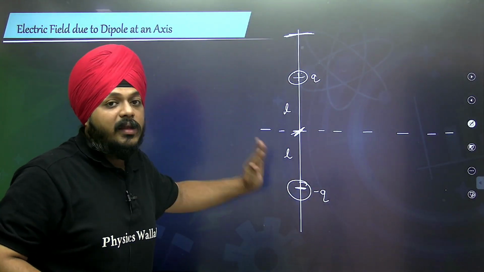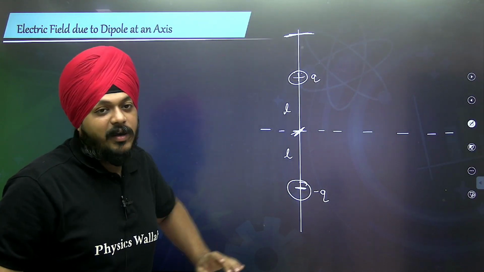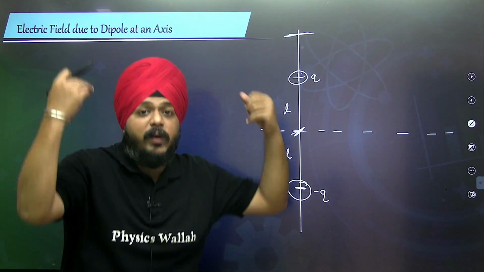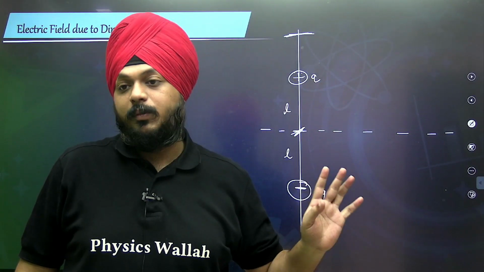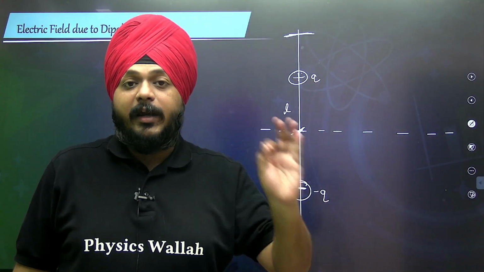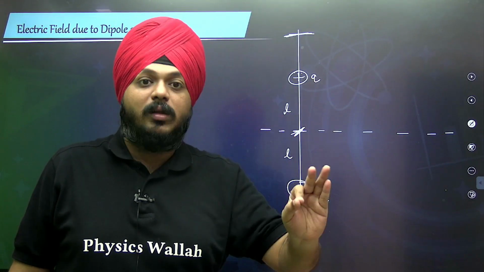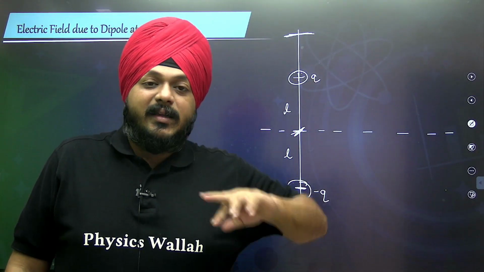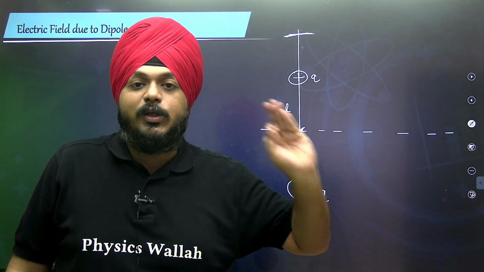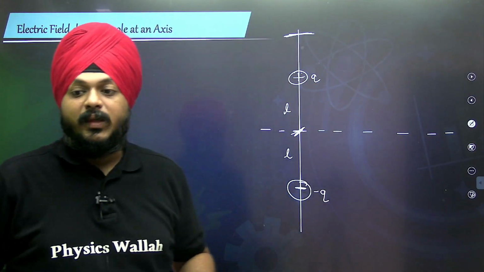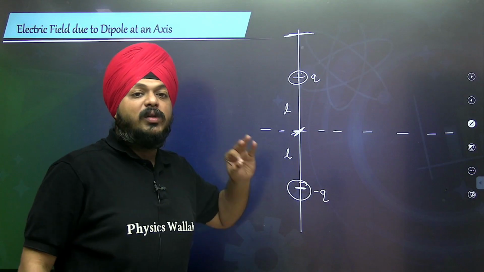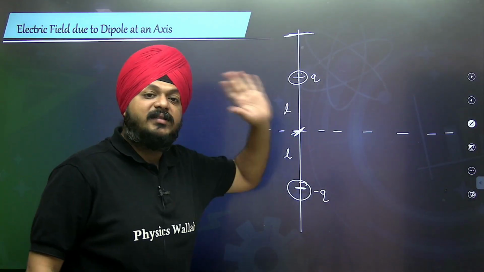This distance can be anything. Generally, students have the misconception that the distance is always 2L. No, it's just the distance between the two. The definition of the electric dipole moment never says that the distance between the two monopoles is always going to be 2L. No, it's not true.